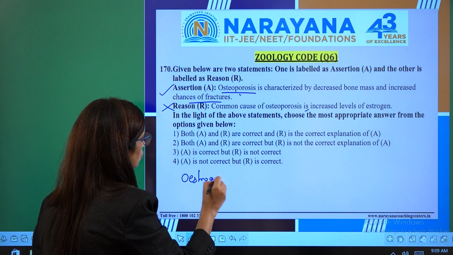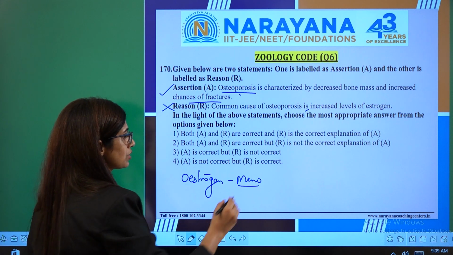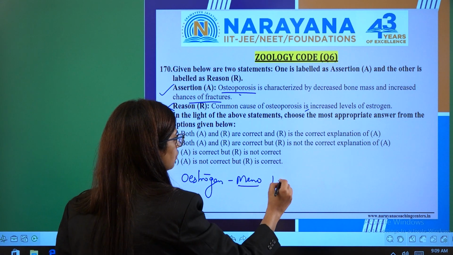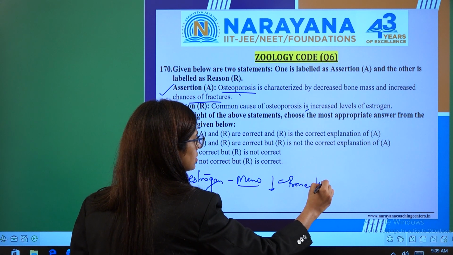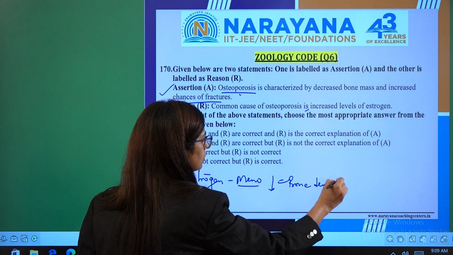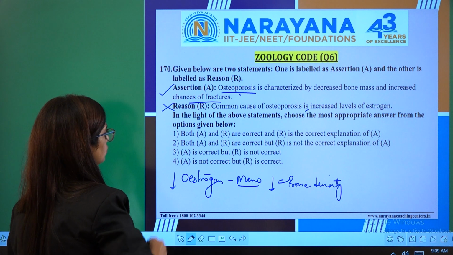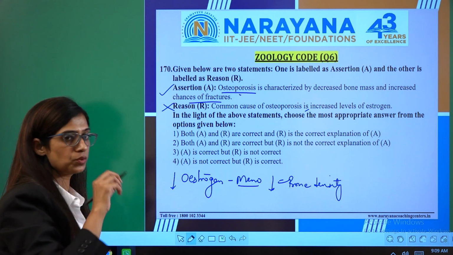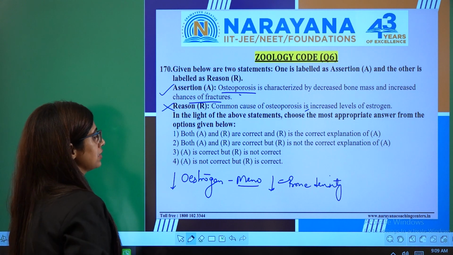The estrogen during menopause, we know the menopause in a female will lead to a decrease in estrogen, which causes the bone density to fall. Bone density decreases and that will lead to fracture or weakness of the bones. So the estrogen level has to be down. When osteoporosis is occurring, it means the estrogen is decreasing.